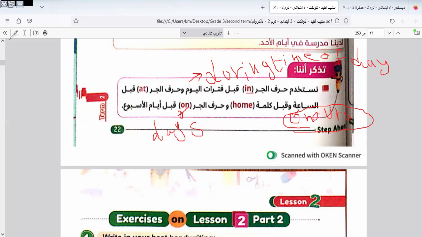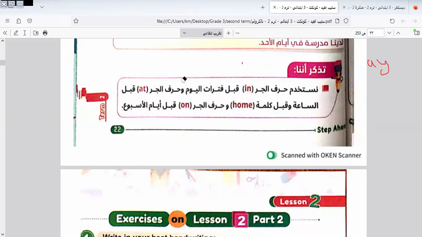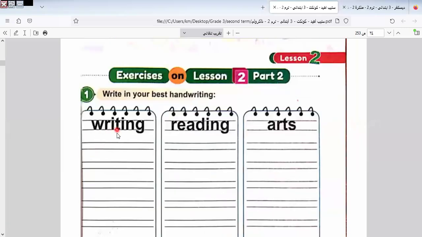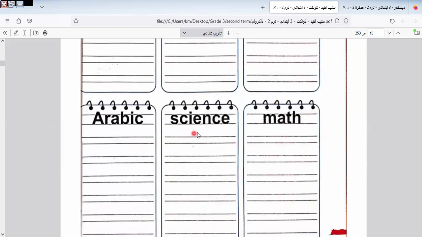Okay, let's continue the rest of our unit. Here we have some vocabulary to learn together: writing, reading, arts, Arabic, science, math.